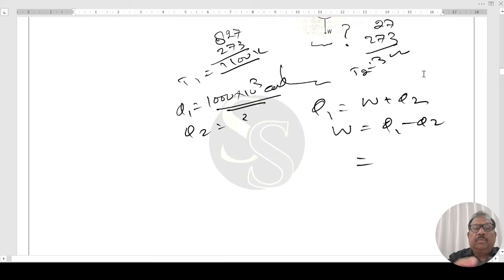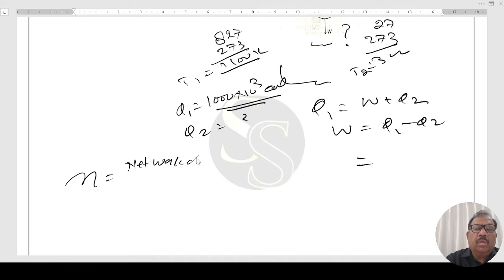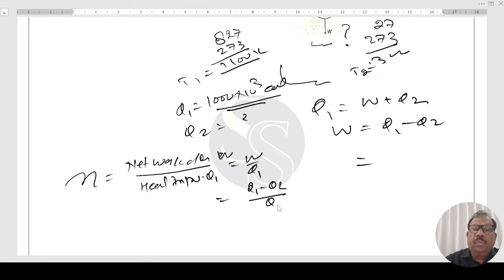We know the formula, efficiency equal to net work done divided by the heat input, that is W by Q1, that is Q1 minus Q2 upon Q1, that is 1 minus Q2 upon Q1, also 1 minus T2 over T1. These are all the formulas for efficiency.